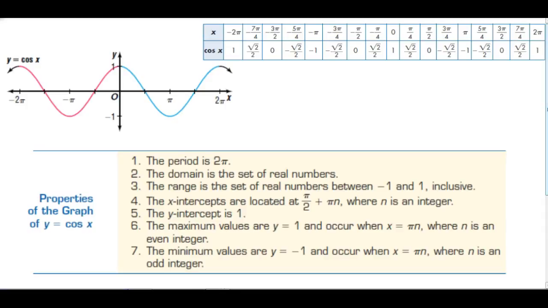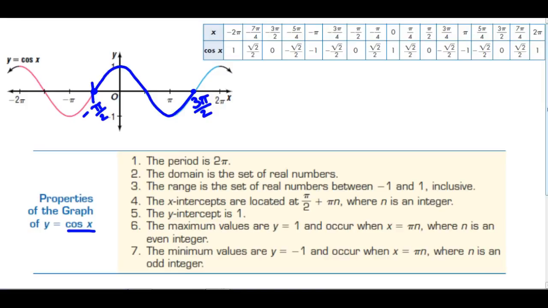Nicely done. Now we're going to talk about the graph of the function cosine x. Now, cosine is also a trigonometric function, and it is periodic because I can choose a point here in the blue, and then it comes around, it goes like this, and it comes up, and I can go here. Now, if I choose that as my starting point and my ending point, then I have to go from negative pi over 2 up to 3 pi over 2 to find the period. And the period here again is 2 pi.